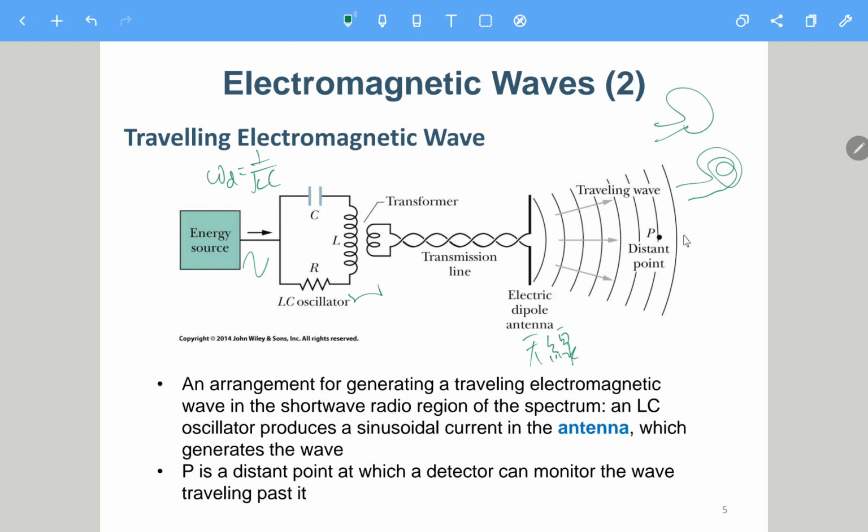And of course it's difficult to explain why it will be like that, or what is the relationship between the shape and the pattern of the EM wave. But here we just mention that it's just a dipole, so it will transmit something called the EM wave out.